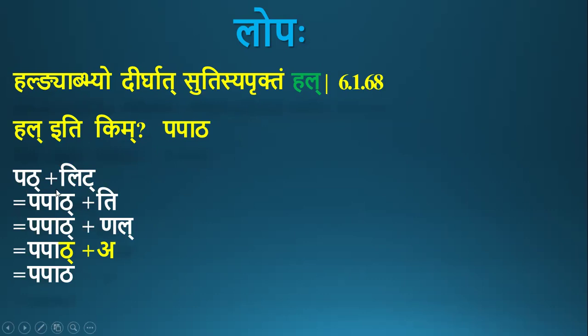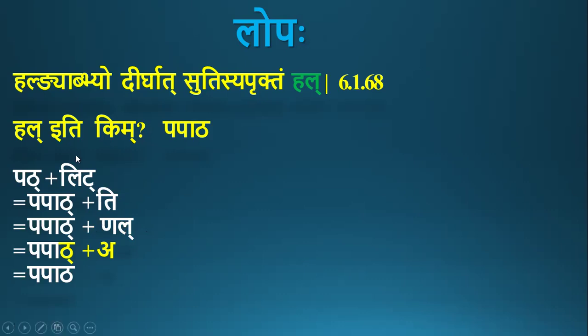I don't want to explain all this, but I am explaining this prakriya for prathama purusha ekavachana parasmaipadi form. For the parasmaipadi, the ting pratyayas get converted to different adeshas. Tip gets converted to nal, atas gets converted to atus, like that.